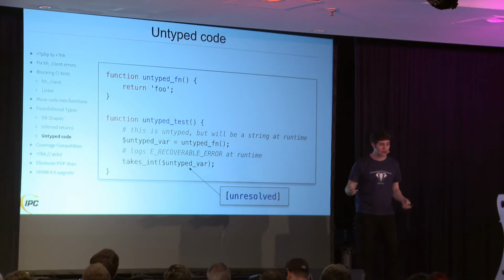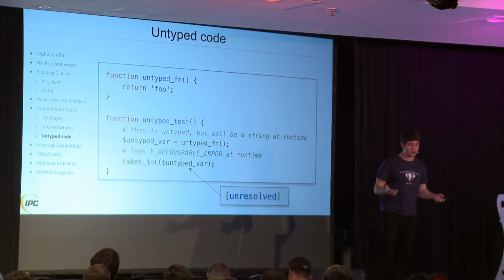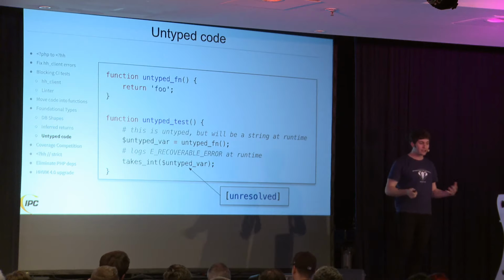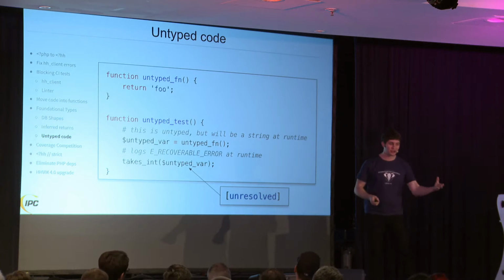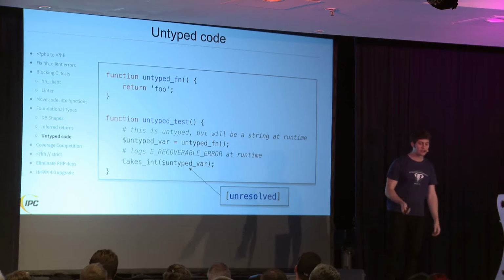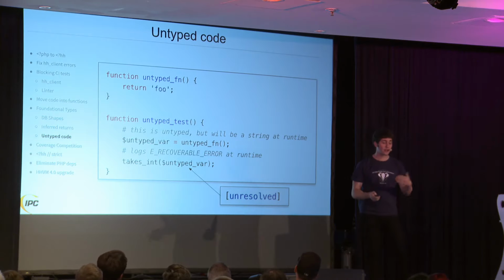You can do anything with it. Hack does this because it has to do this to enable the migration. Otherwise, you would have to type all of your code at once, and you couldn't really migrate. But it leads to this kind of uncanny valley, where you have this type annotation, but you can't quite trust it. Because what would happen if we try to pass this string that's untyped into an integer function is we would just get an error logged at runtime.